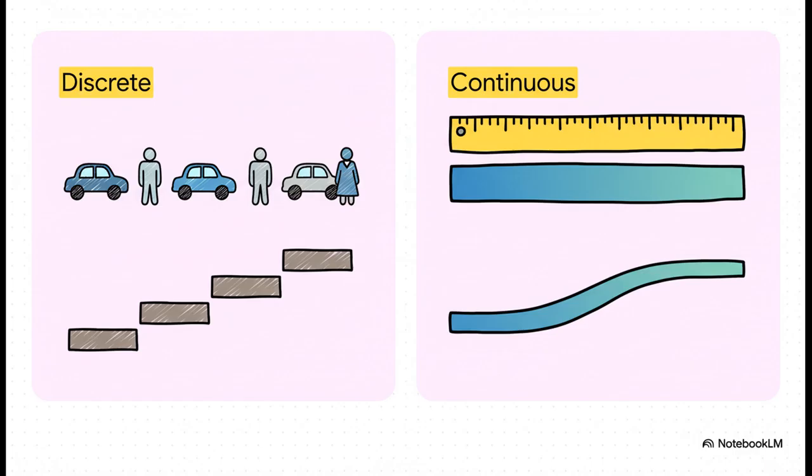But then on the right, we have continuous variables. These are for things you measure. The length of a room isn't just 10 feet or 11 feet. It could be 10.2 feet or 10.217 feet. It can be any value within a range.